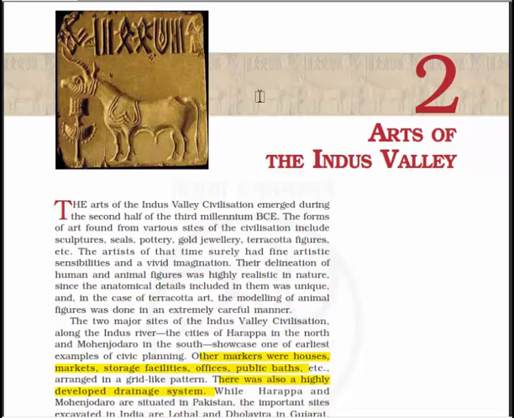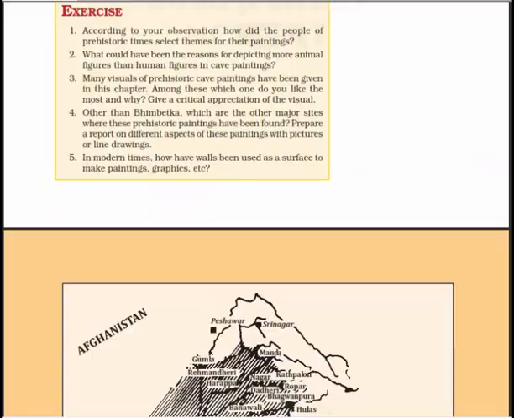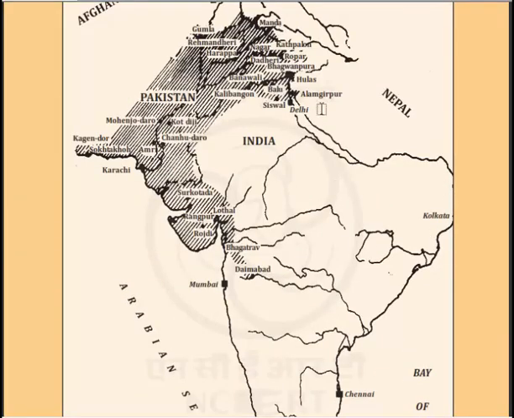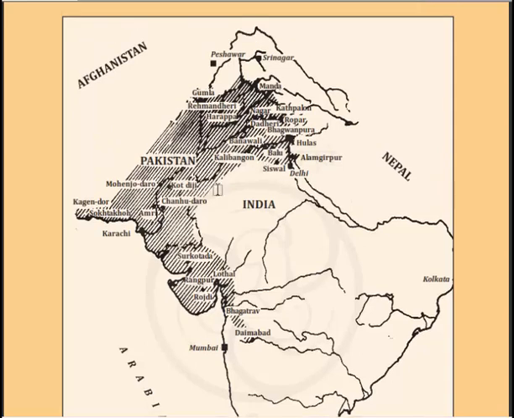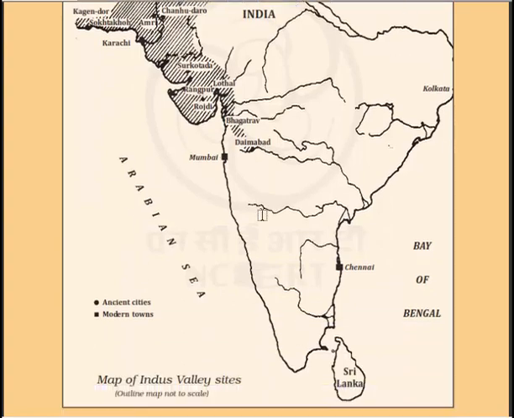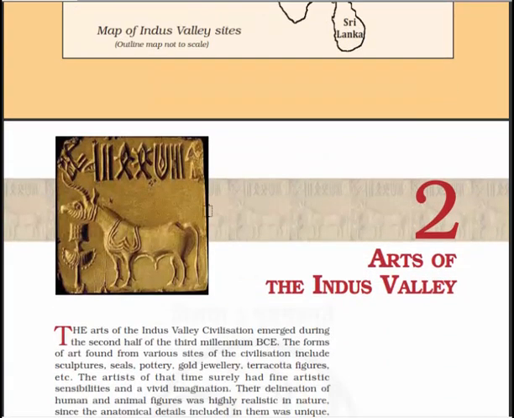Let's continue our class 11 introduction to Indian culture. Chapter number 2, that is art of the Indus Valley. In the previous chapter we have already seen the location of the sites. We have already seen these maps, so let's again have a look at it. These are the sites. Here is the Indus river, and we called it the Indus Valley civilization because these cities are settled on the bank of the river Indus. So let's start reading this chapter.